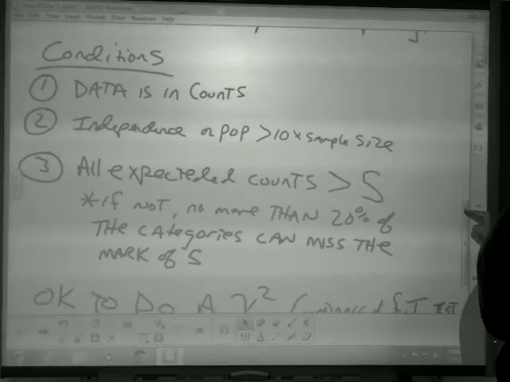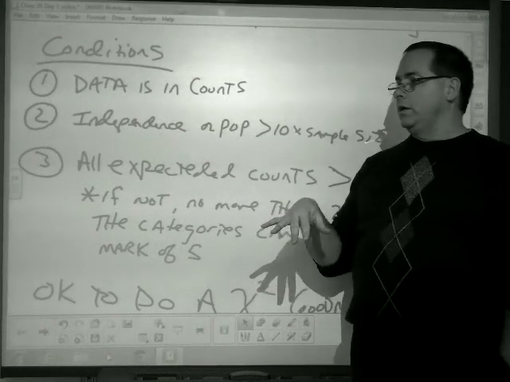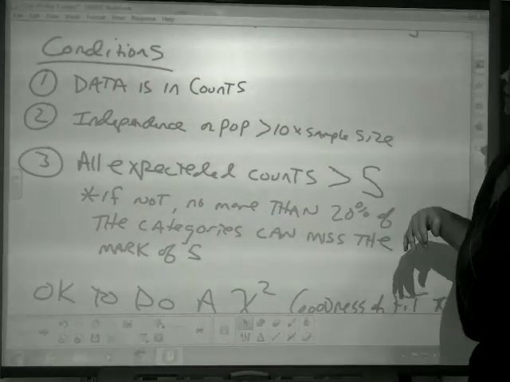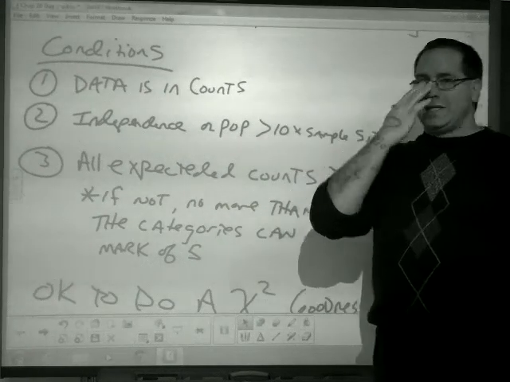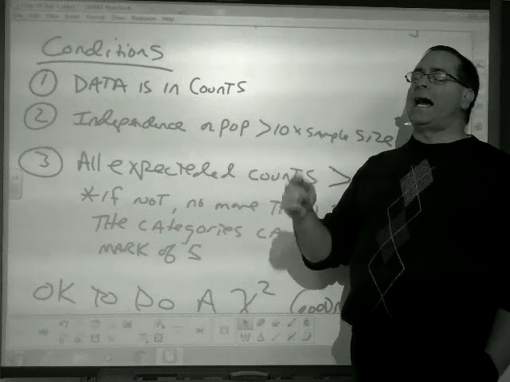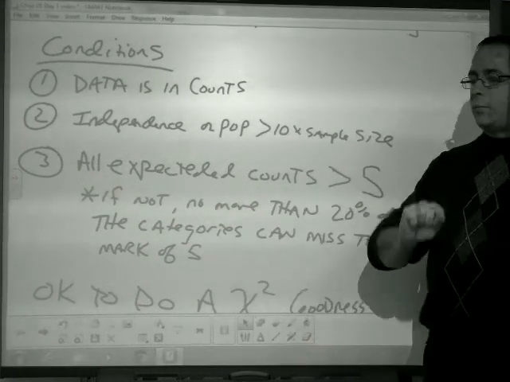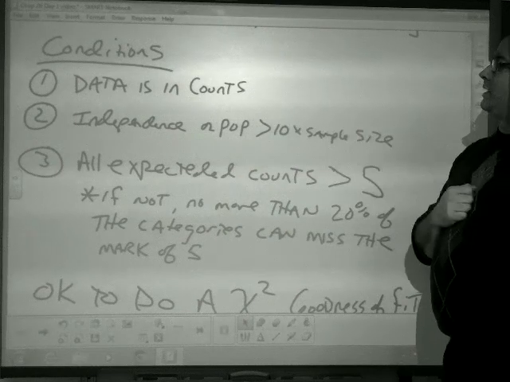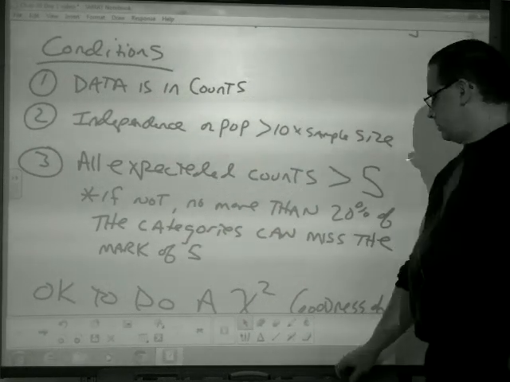Conditions. No longer do we talk about randomization. The first condition is that the data we're working with needs to be in counts of how many. You cannot work in percentages. If you have percentages, you have to calculate how many. So the data has to be in counts of how many.